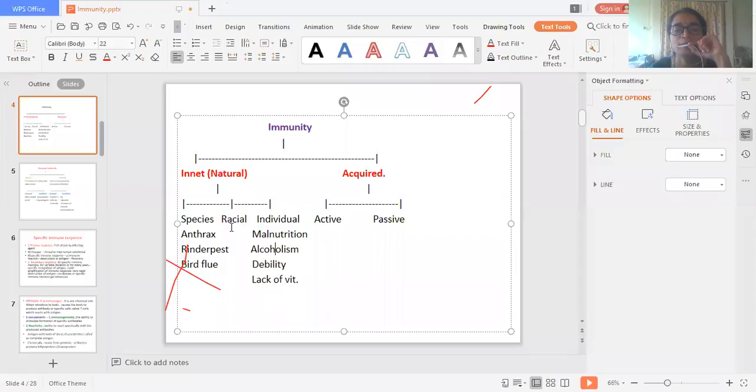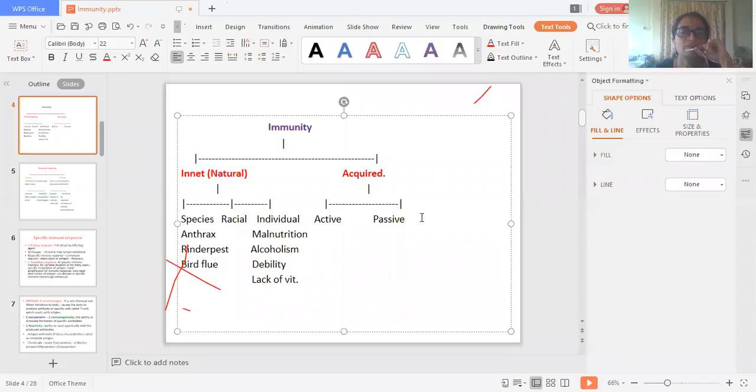Racial immunity: different races are susceptible to different infections. And species related immunity is present in animals and passes from animal to animal, not from animal to human being. So this is species related immunity.